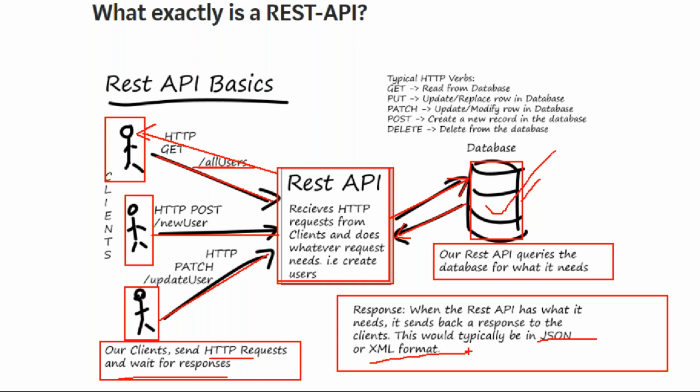JSON and XML are called universal languages. Why are they called universal languages? It means if the data is available in JSON format or in XML format, the data can be understood by all other languages. That's why we call them universal languages.